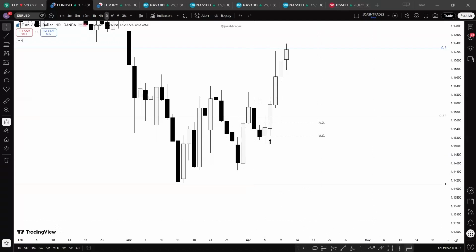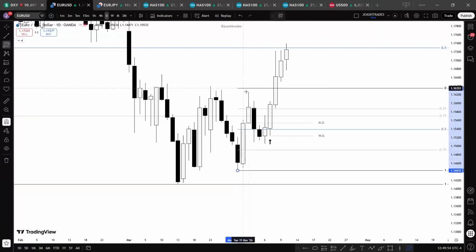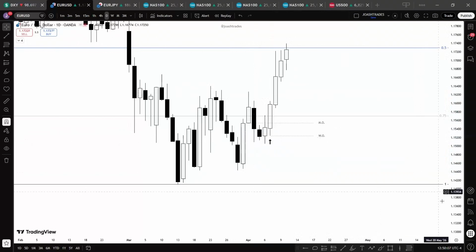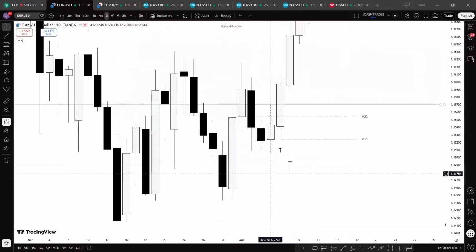Now, if you draw your fib again from this low to this high, we will see again that we are at what? Discount. This fair value gap is at discount. So we expect price to retrace and run higher. So our bias is what? Bullish from the daily time frame. Second thing that also adds to our bias, if you look closely, you will see that Monday took sell side liquidity, like you can see here. So we don't expect price to start going lower again. Liquidity here has been taken, inefficiency here has been filled.